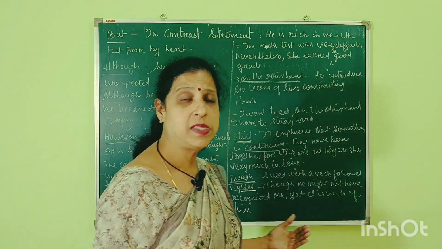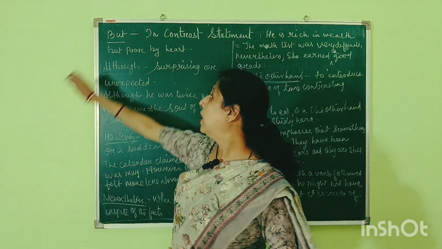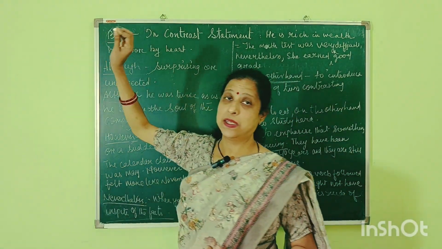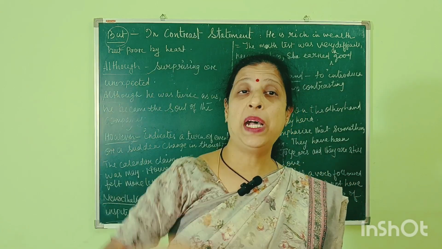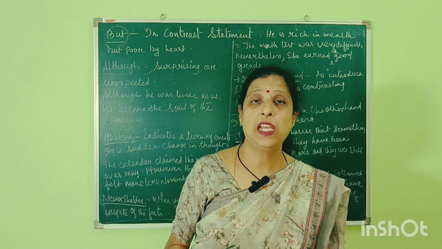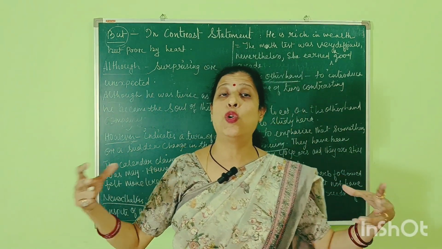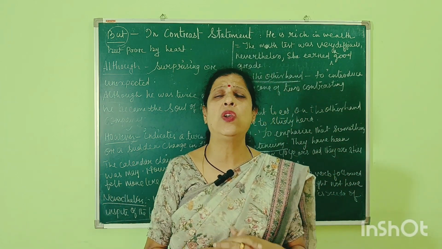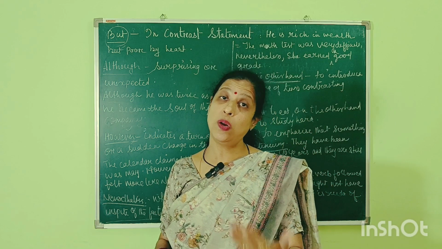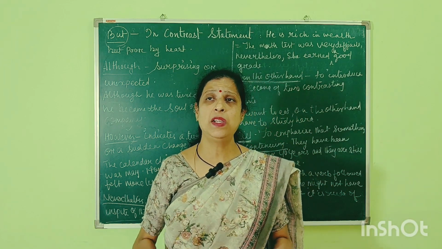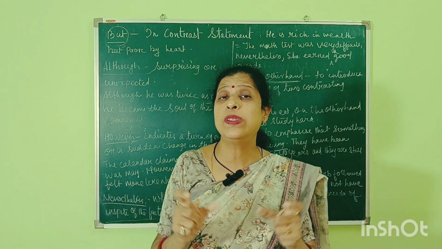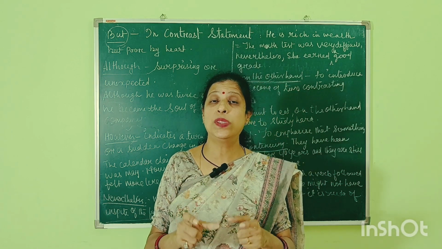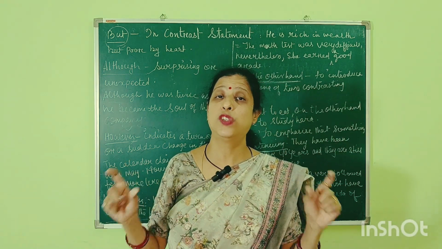These are the words which we can use instead of the word but. And remember, children, but is the word we use to join two contrast statements. But remember, in all sentences we cannot use but. In your exam it might come that you have to join two sentences using and, but, and so.